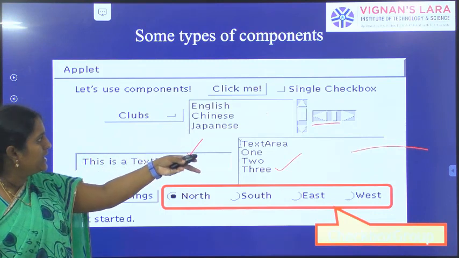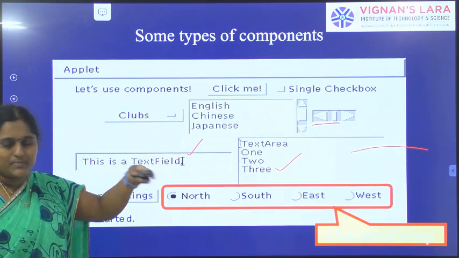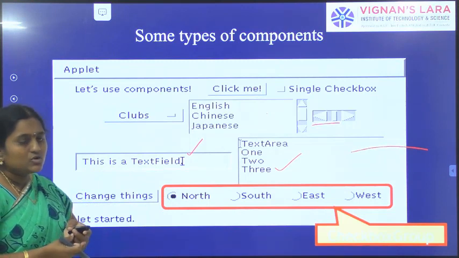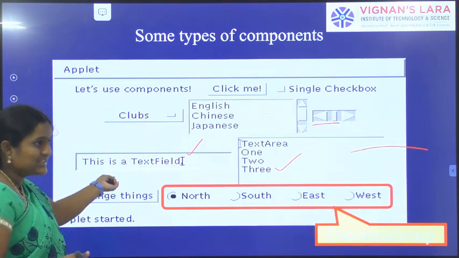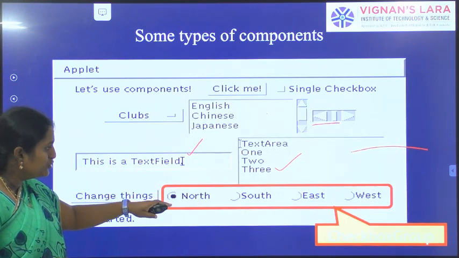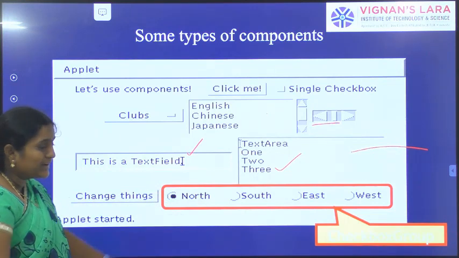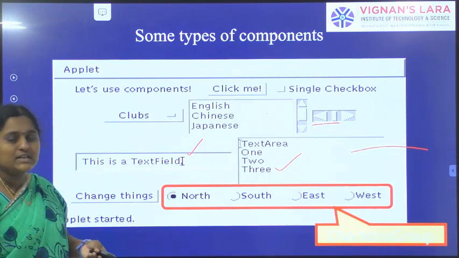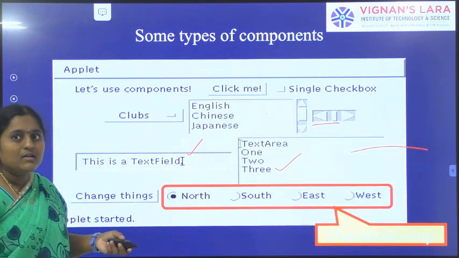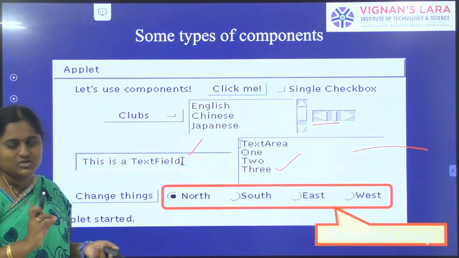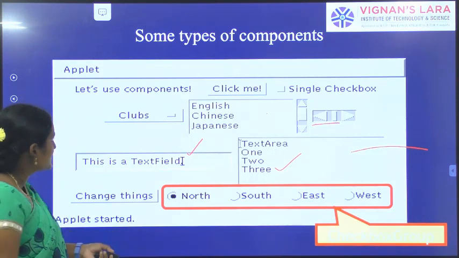List, label, buttons. If you press a button, which event is generated? If you work on a scroll bar, which event? If you type text, which event? If you select a checkbox, which event? If you click a button, which event? If you choose from a list, which event? If you press a key on the keyboard, which event is generated? Just understand what is what.